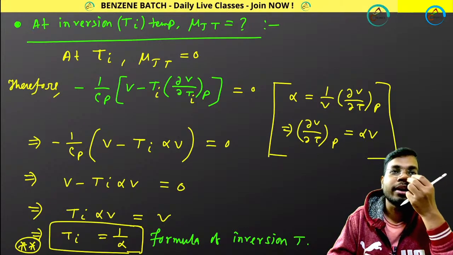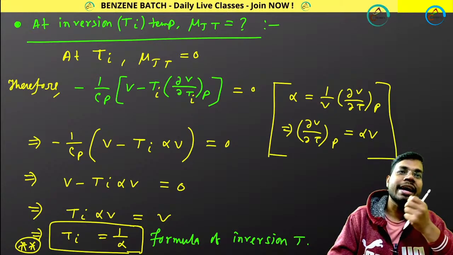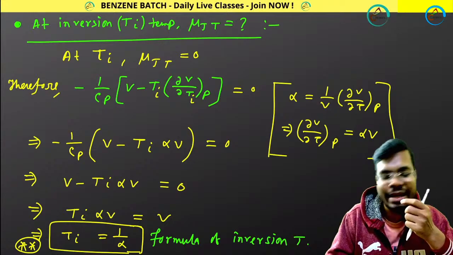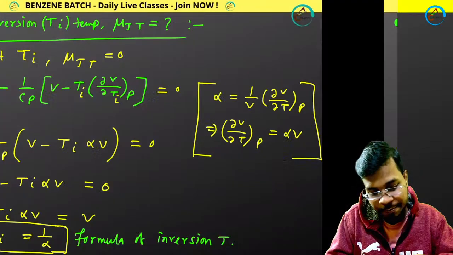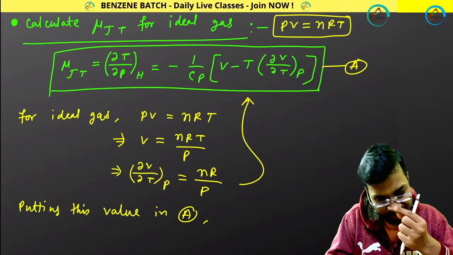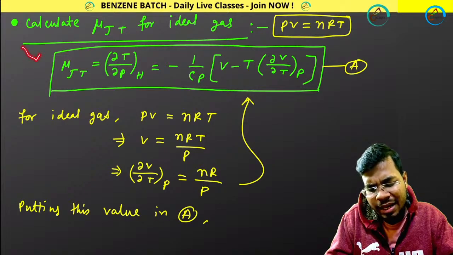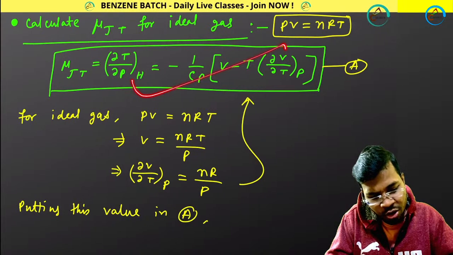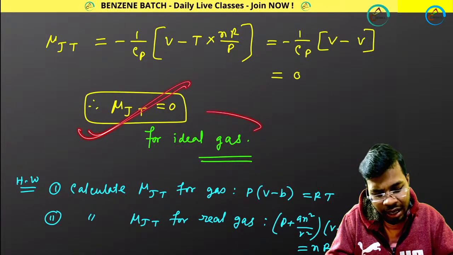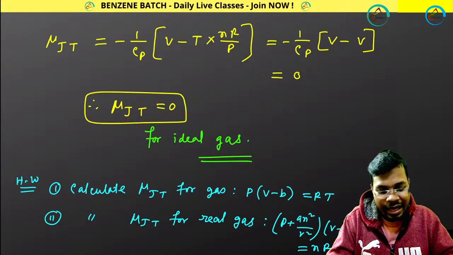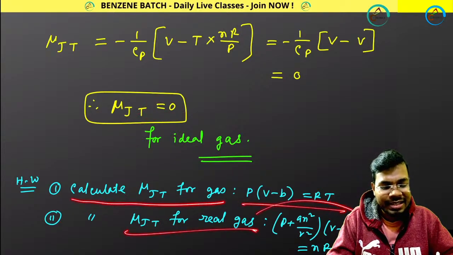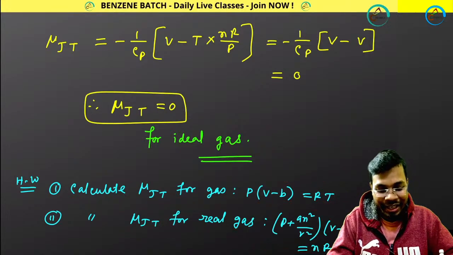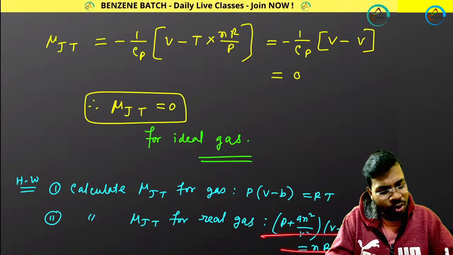Okay. So Arnab is asking, for real gas, explain the Joule-Thomson value. There is no Joule-Thomson value. The Joule-Thomson coefficient is there. I told you how you can calculate the JT value for ideal gas. If I put this value over here, I got 0. Mu JT is 0 for ideal gas. And I told you to calculate mu JT for real gas. For real gas, this value will not be 0. You will be getting a positive value. But nothing to worry, you don't need to calculate that. If you want to calculate it, you can do this.